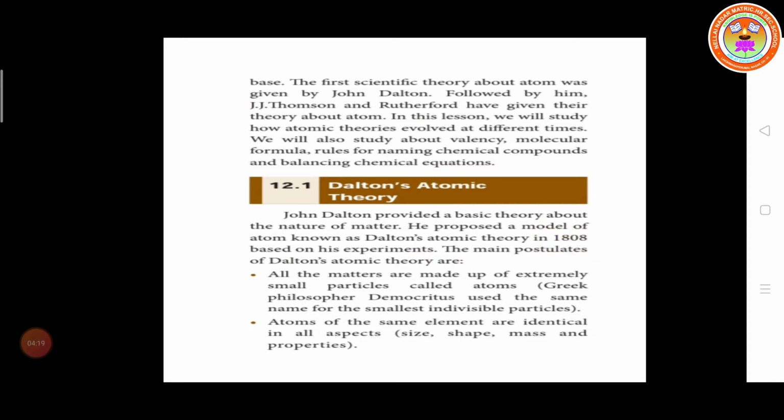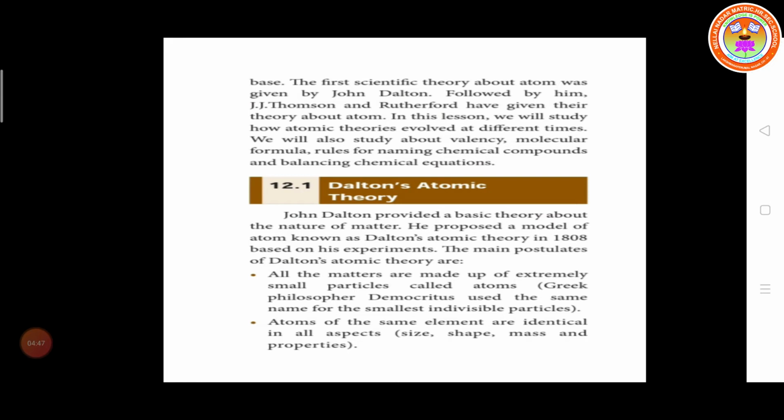Based on his experiments, these are the important postulates of Dalton's theory. First point: all matter is made up of extremely small particles. They are called atoms.